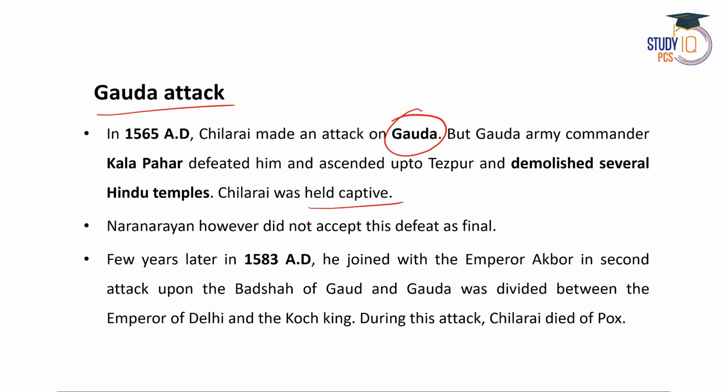But although Sila Rai was defeated, Naranarayan was not ready to accept this defeat as final defeat. So a few years later, in the year 1583, he joined hands with the Emperor Akbar. Then he made a second attack on the Gaura kingdom, and the Gaura Badshah was defeated. Then after that, Gaura was divided between the Emperor of Delhi and the Koch King Naranarayan. And during that particular attack, Sila Rai died of pox, right?